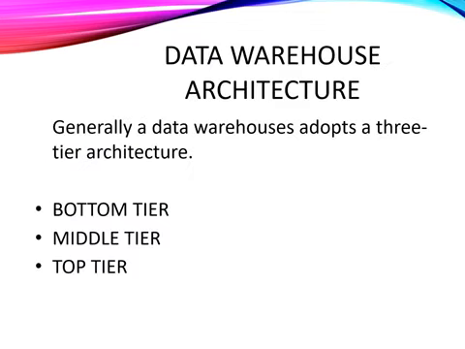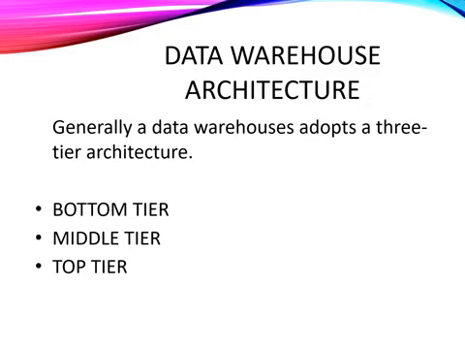Data warehouse architecture. Generally, a data warehouse adopts a three-tier architecture. The first one is the bottom tier, the second is the middle tier, and the third is the top tier. The top tier, middle tier, and bottom tier cover different categories. The top tier is the front-end client layer. This layer holds query tools, reporting tools, analysis tools, and data mining tools.